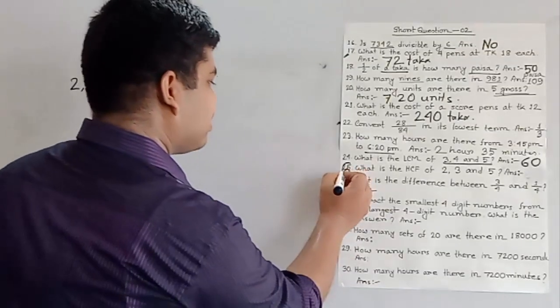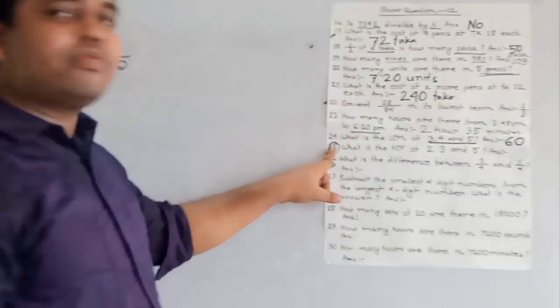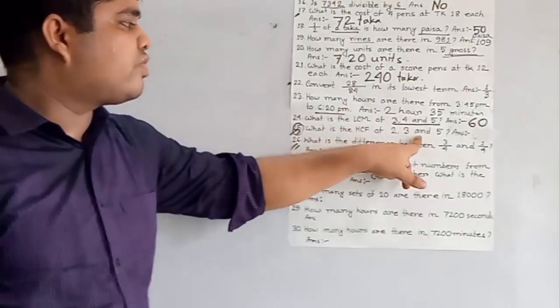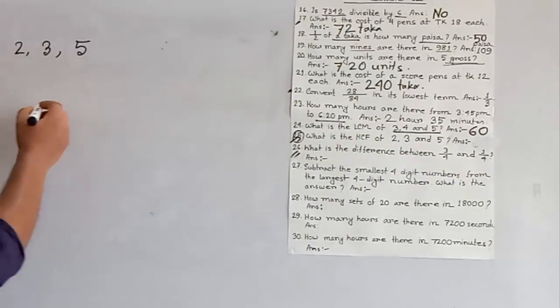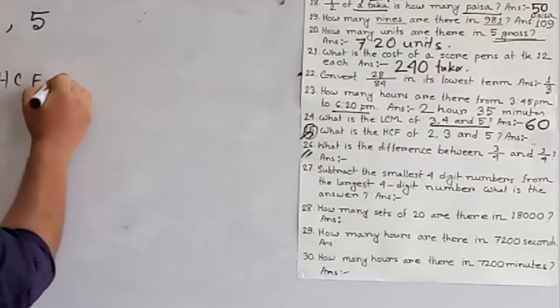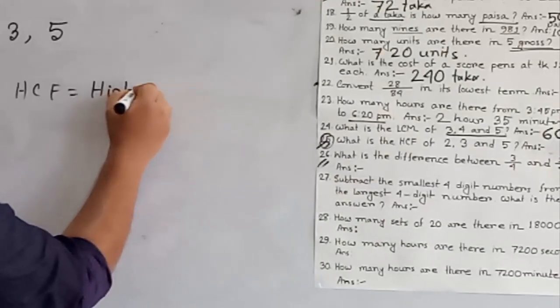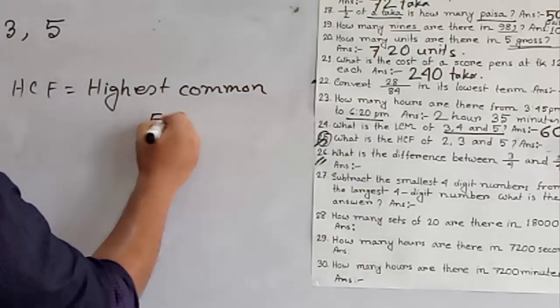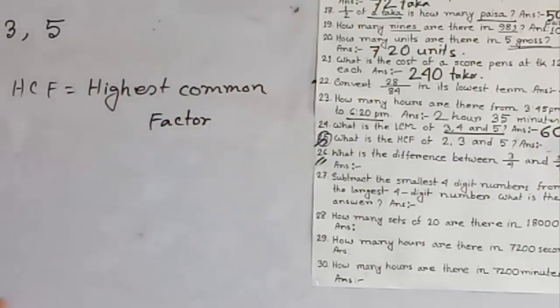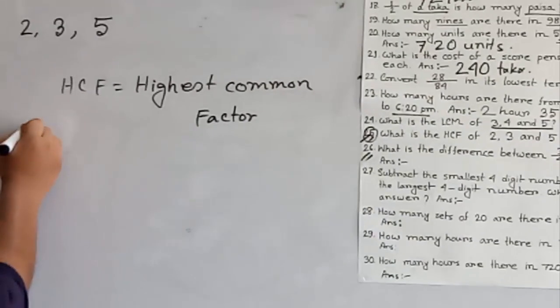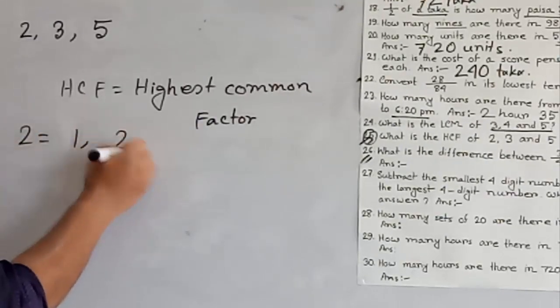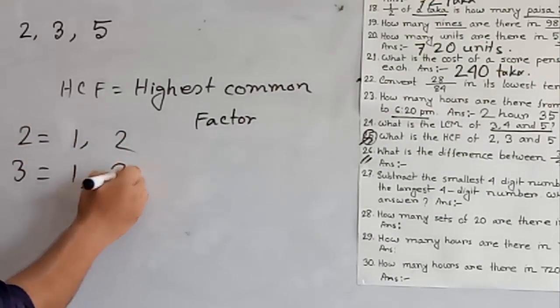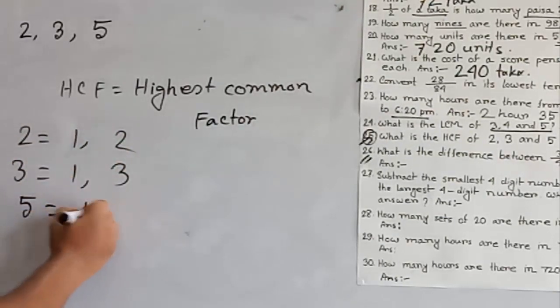Now we shall find out the HCF of 2, 3 and 5. HCF means highest common factor. So first of all we find the factors of 2, 3 and 5. Factors of 2 are 1 and 2, of 3 are 1 and 3, of 5 are 1 and 5.